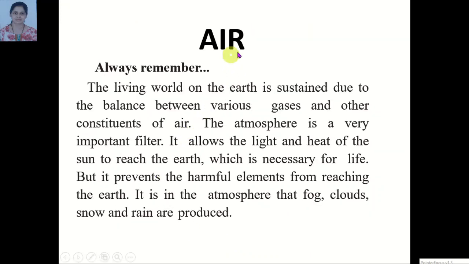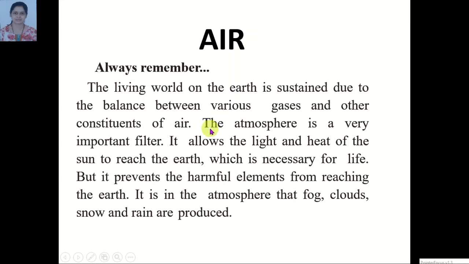Now we will learn about air. Air is a very important factor for living things. The living world on the earth is sustained due to the balance between various gases and other constituents of air. This balance is very important for the survival of living things.